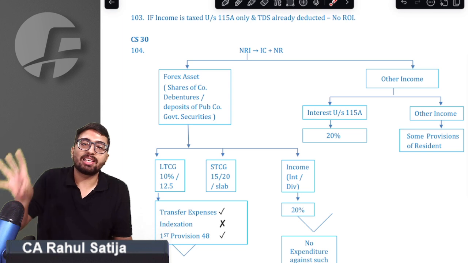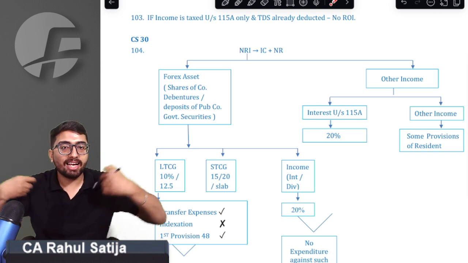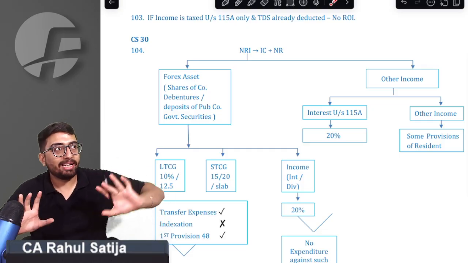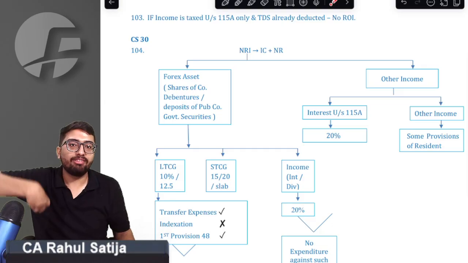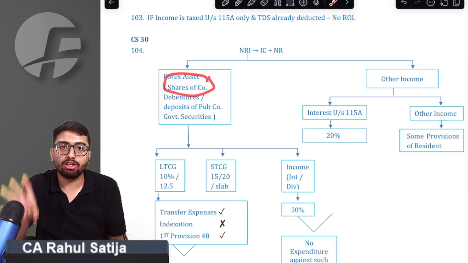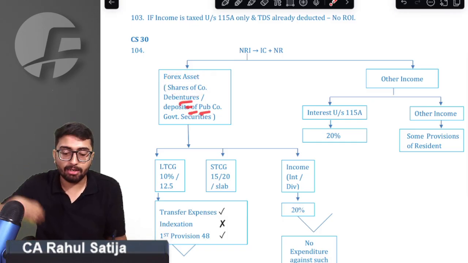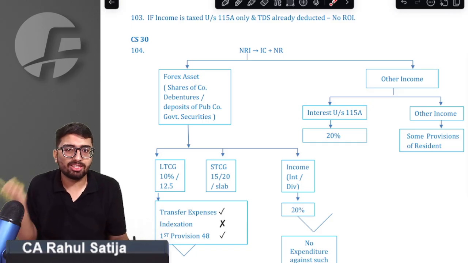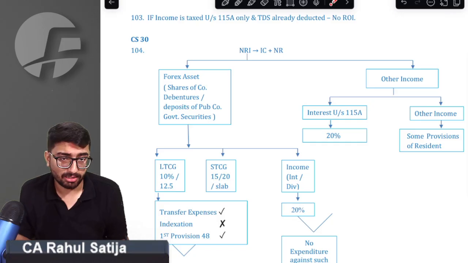Whatever foreign exchange assets he has, he is given a special privilege on those. All the other assets and all the other income would be taxed as per normal provisions of the Income Tax Act. But if he has a forex asset, he will be governed by special provisions. What are forex assets? Shares of an Indian company, private or public; debentures of any public company, deposits of a public company, or any government securities. These 4 assets are considered forex assets.